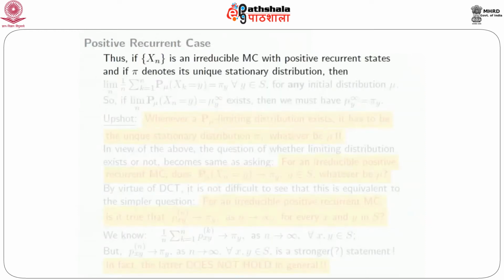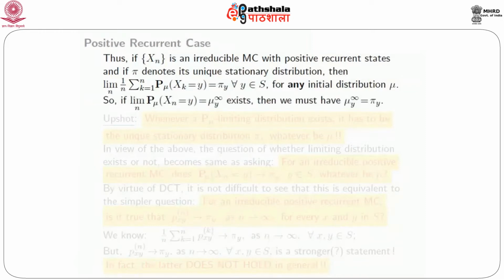If X_n is an irreducible Markov chain with positive recurrent states, and if pi denotes the unique stationary distribution, then the limit of 1 over n summation k equal to 1 to n of P_mu(X_k = y) is also pi(y) for all y in S, whatever be the initial distribution mu.